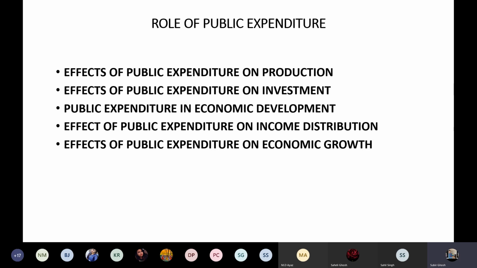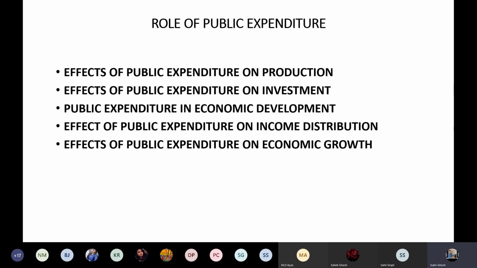Then on economic development, I have already said that if more growth takes place through public expenditure, through the investment made by the government, then growth will be achieved. Economic growth means economic development. Sizable economic growth means economic development.